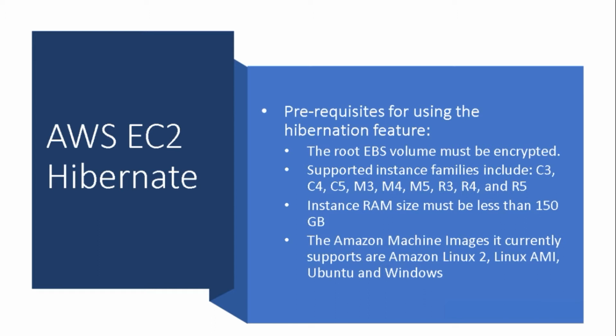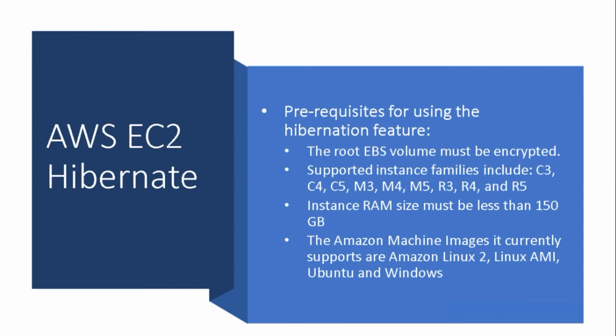EC2 Hibernate instance root volumes must have encryption enabled to ensure the security of the content stored at EBS. Hibernation is not supported with all of the instance types, but it is supported with the following instance types: C3, C4, C5, M3, M4, M5, R3, R4, R5. Instance RAM size should be less than 150 GB.